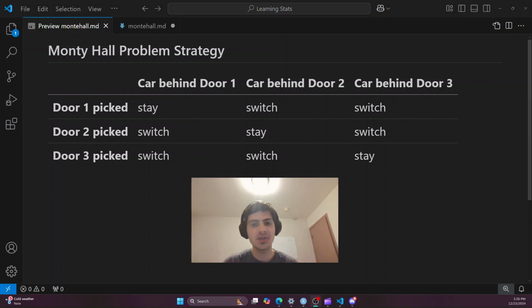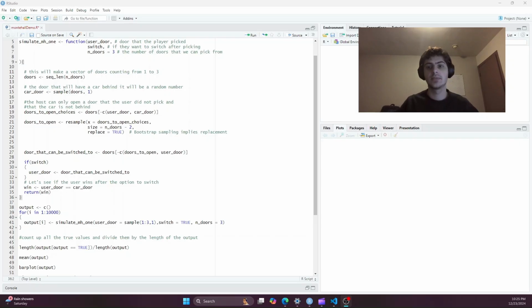Now, I know what you guys are thinking. EOS, how can we win the car using data science? Well, if you don't think this logic is enough, we can actually go in R and simulate this game as many times as the computer allows us before it breaks. So what I did to simulate the Monty Hall game is I made a function to play the Monty Hall game one time, and then I made a loop so we could play the game as many times as we wanted to, and then I stored the output somewhere so we could graph it.